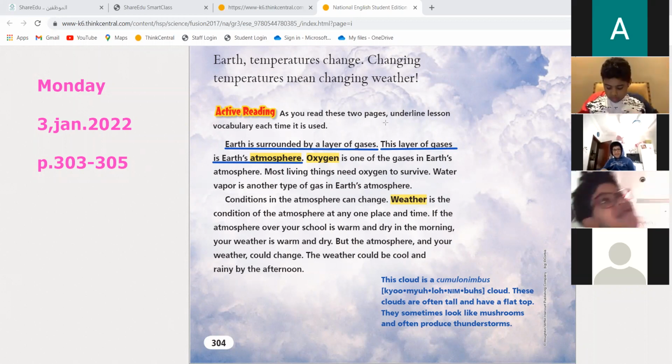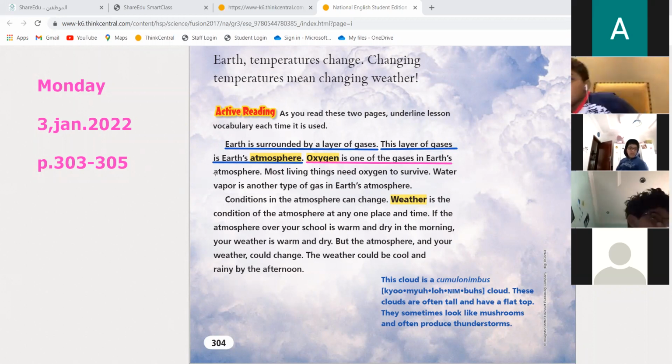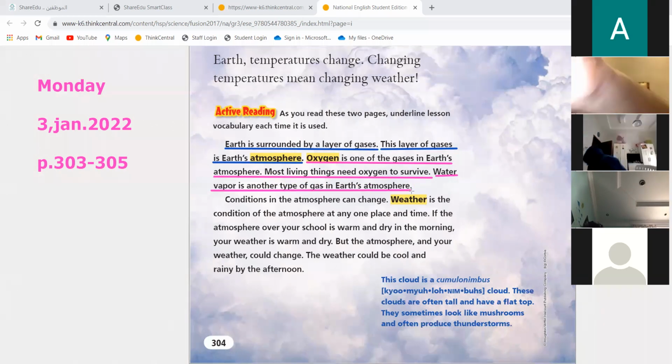Which gas is very important in the atmosphere, Ya Khalid? Oxygen is one of the gases in Earth's atmosphere. And most living things need oxygen to survive. Do you know that water vapor is also a gas in the atmosphere?